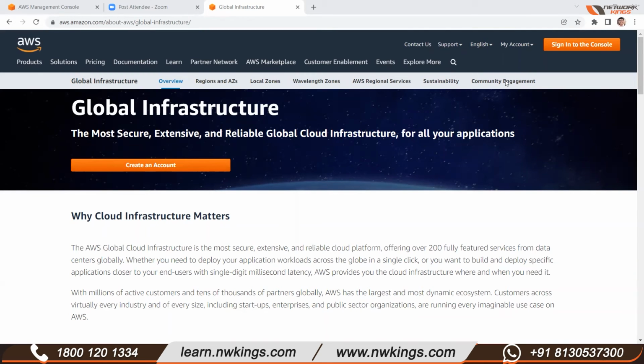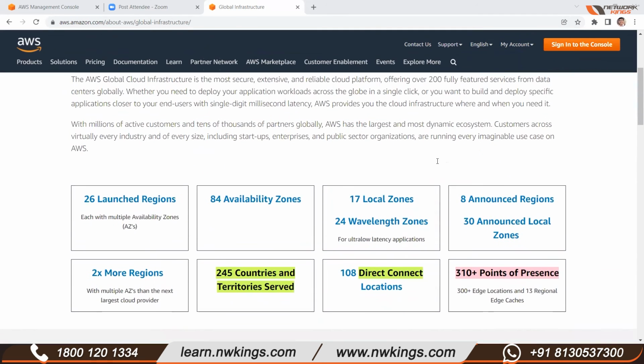Okay. Now, in this global infrastructure, if you scroll down, you will see a number of exciting things. This is the information that you have. We have 26 regions, 84 availability zones. In these 26 regions, we have 17 local zones. Local zone is a new concept, as well as the wavelength zone, 24 wavelength zones.